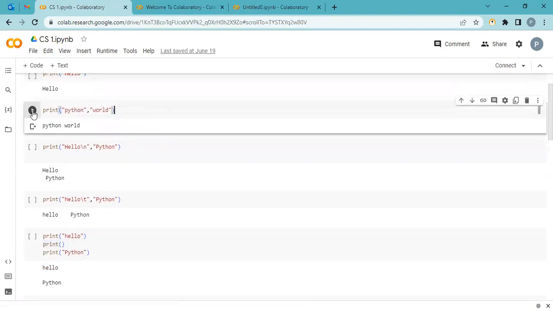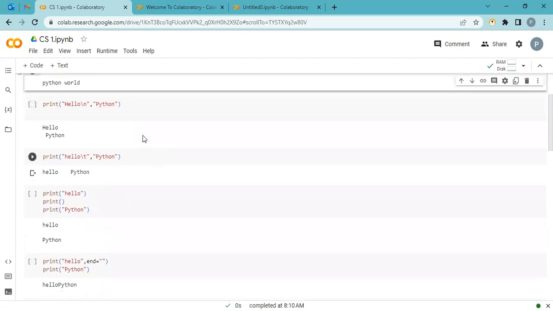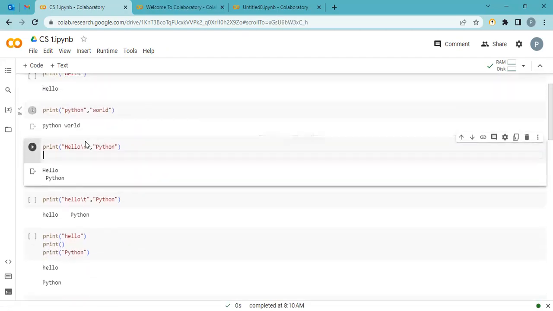Now I want to show you multiple examples. I want to run this print. I already executed this; it's a running command, it's loading. Now we can see that I'm using a new character, \n. \n is for enter. We can see the output hello and Python on the next line.